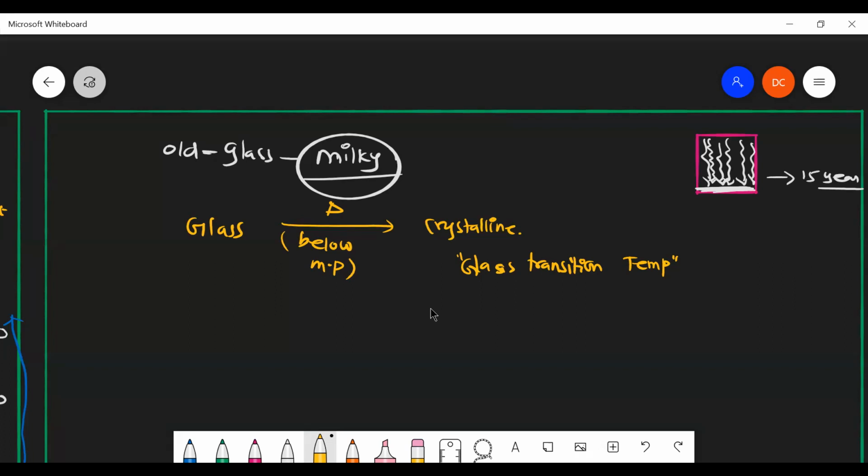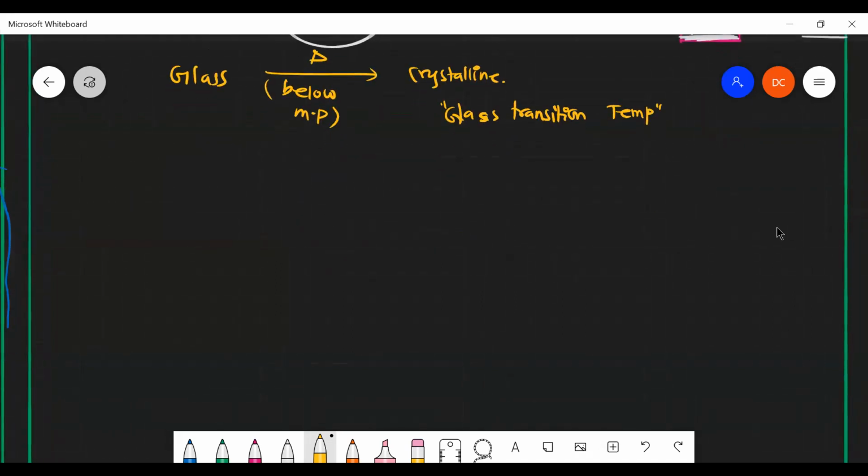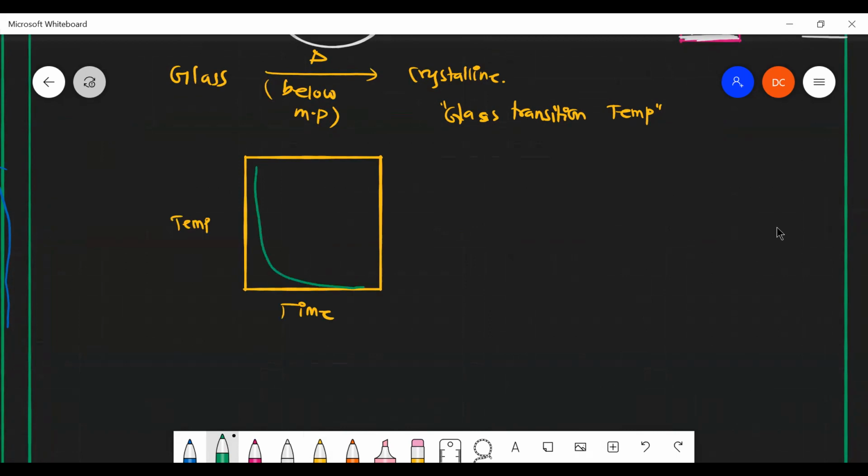And in amorphous solids, we don't have any sharp melting point. So if we plot a cooling curve between time and temperature, it has a curve-like structure like this. Over a wide range of temperature, it starts melting and starts becoming a solid.